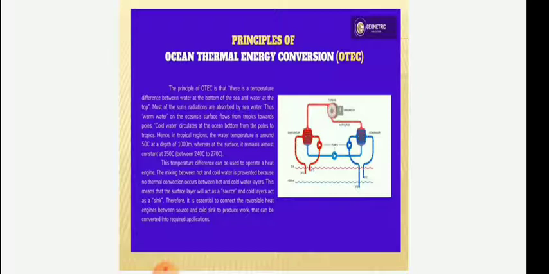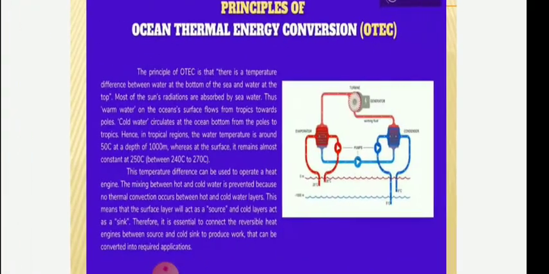Hence, in tropical regions, the water temperature is around 5 degrees at a great depth, whereas the surface temperature remains constant at about 25 degrees centigrade, between 24 and 27 degrees. The temperature difference can be used to operate heat engines.